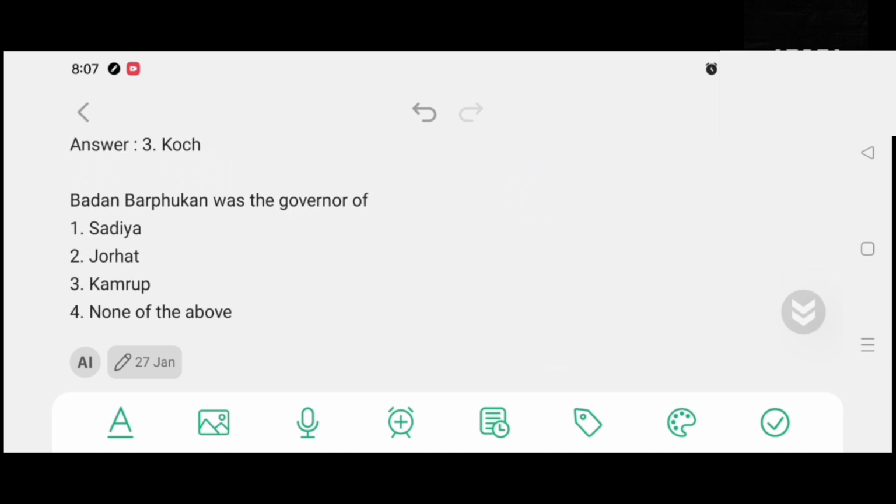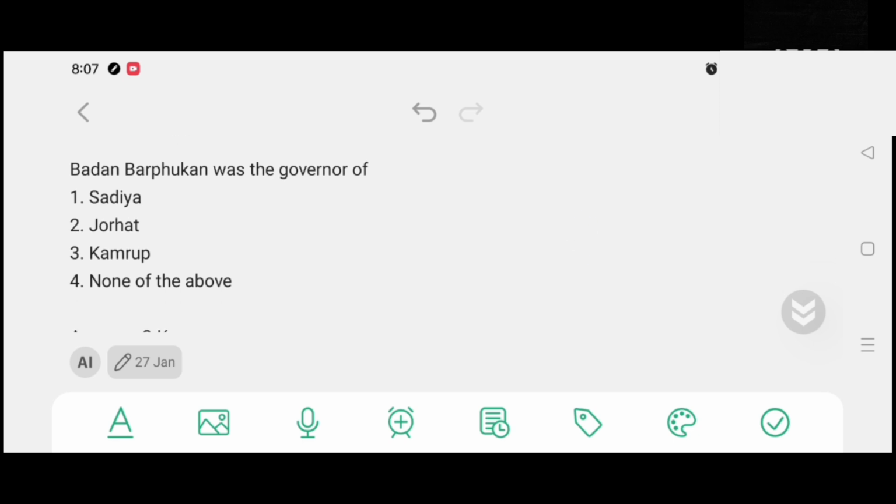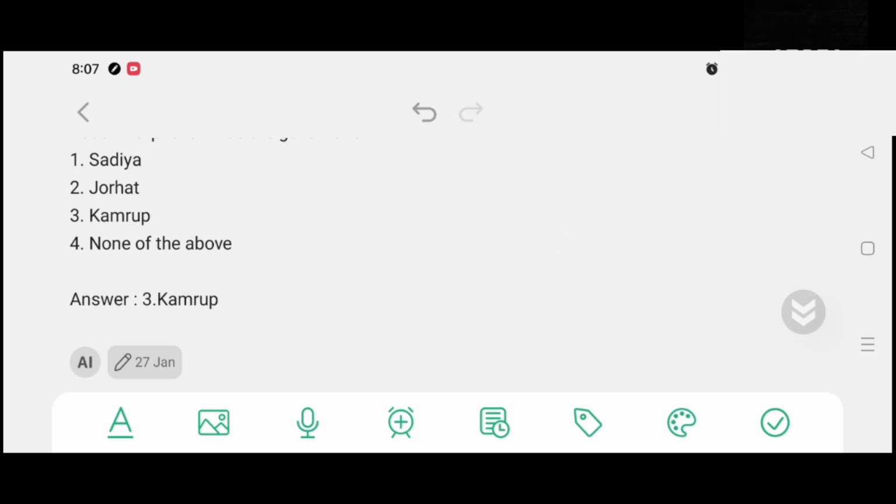Bodon Borfukon was the governor of option number 1, Sodhya. Option number 2, Jorhat. Option number 3, Kamrup. Option number 4, none of the above. And the correct answer is option number 3, Kamrup.